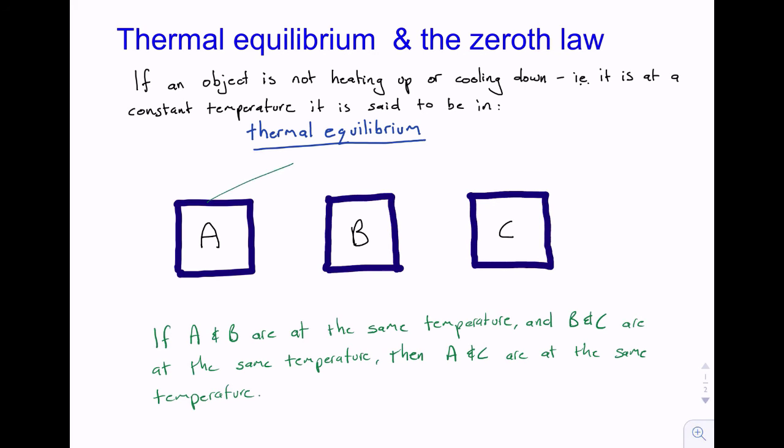Let me say that again. If A and B are at the same temperature, and B and C are at the same temperature, then A and C are at the same temperature. This means that we can say something about the temperature of 2 bodies that are not physically connected. This is quite a profound statement and means that it is physically meaningful to measure temperature.